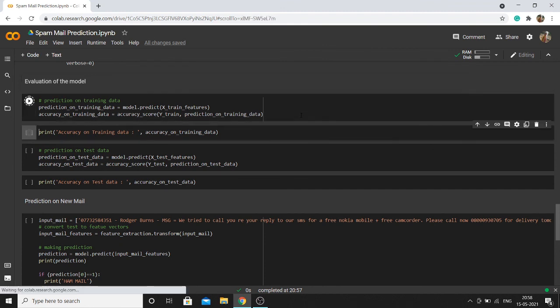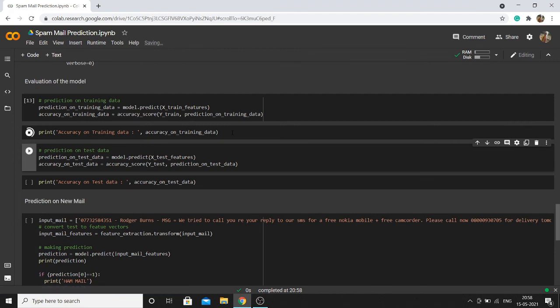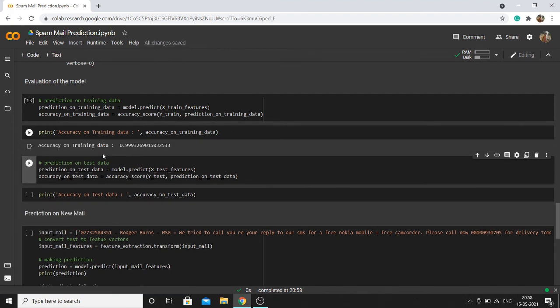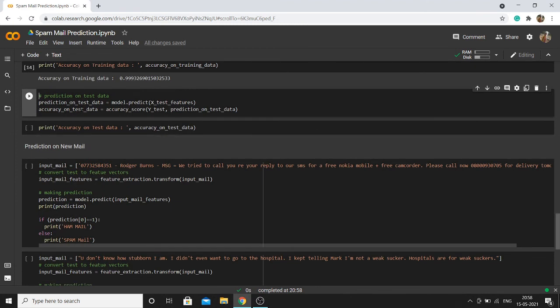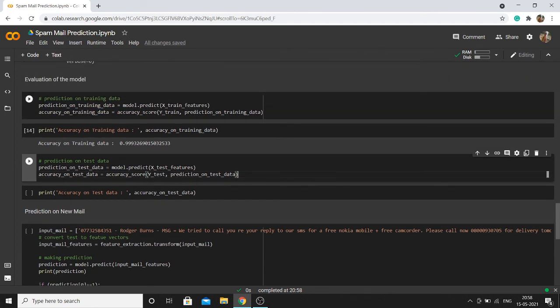Passing these two parameters to the accuracy score, we get to know how accurately it has predicted the data. So we get 0.99 accuracy for this model. Here I have given the train features' predicted value and the actual ytrain value to the accuracy score.